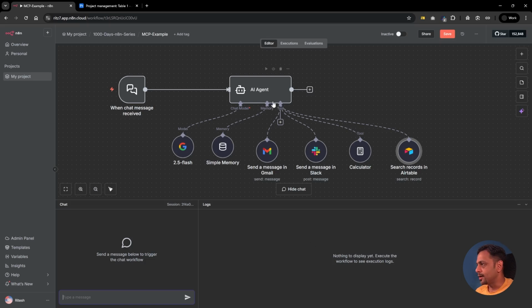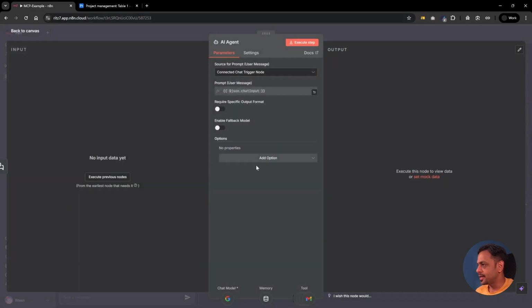I'm going to mention in the AI agent system message to use the calculator node to multiply 1.2x of the original cost, as 20% would go to the platform fees.